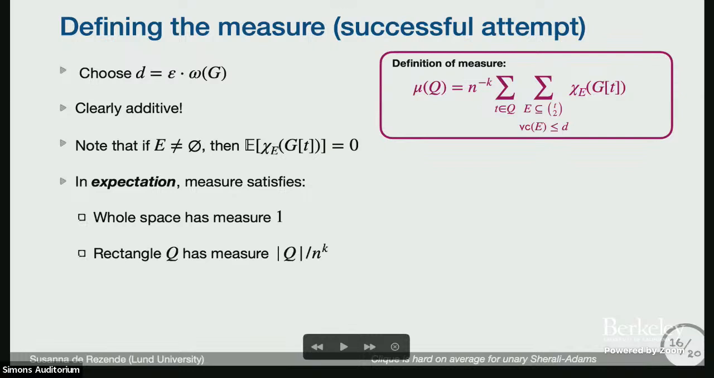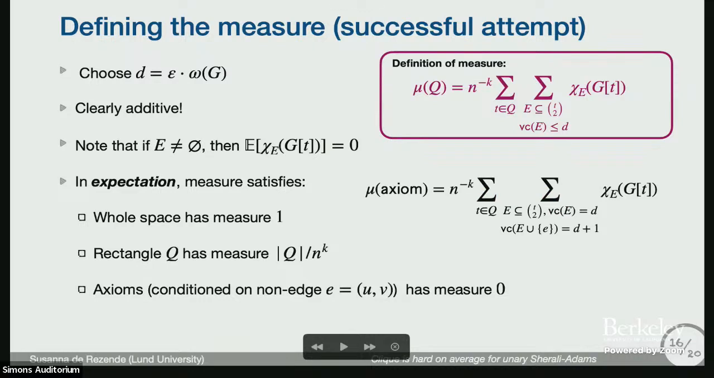Also, for the same reason as for rectangles, it will in expectation have the right measure. And for axioms, it's a little bit harder to see, but it's not that hard. Since we're conditioning on some edge not being present, I can pair up these characters. They will cancel. I will only be left with things in the boundary that contain at least one edge. So in expectation, whatever I'm left with will be 0. So I can show that in expectation, everything is satisfied.